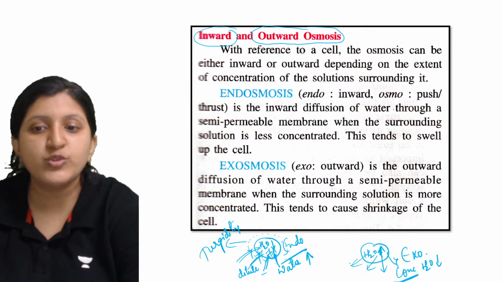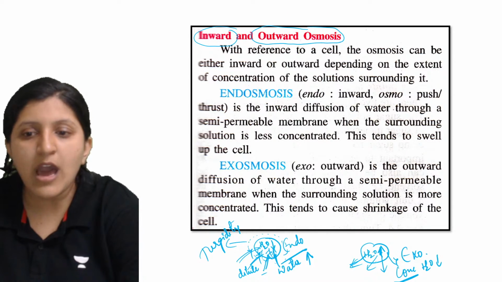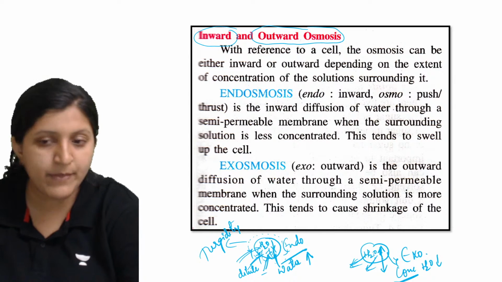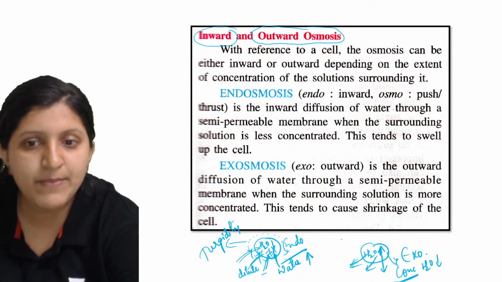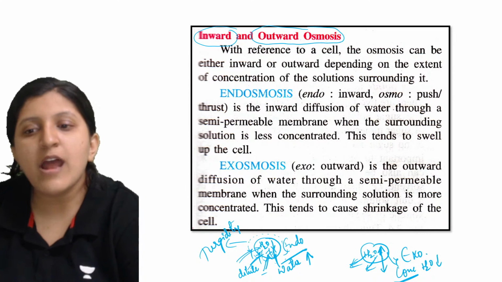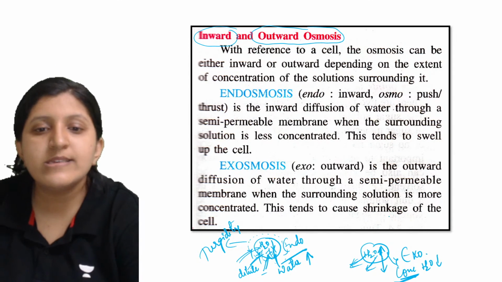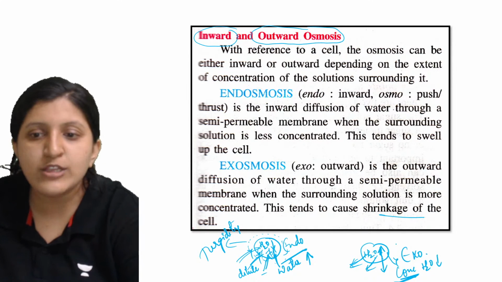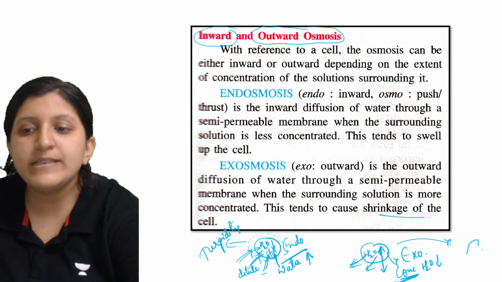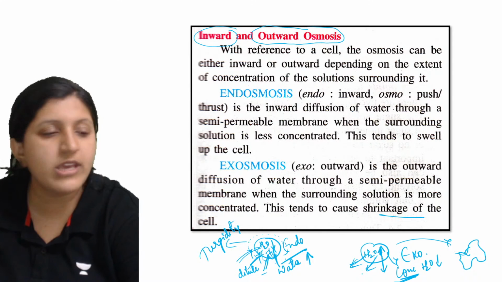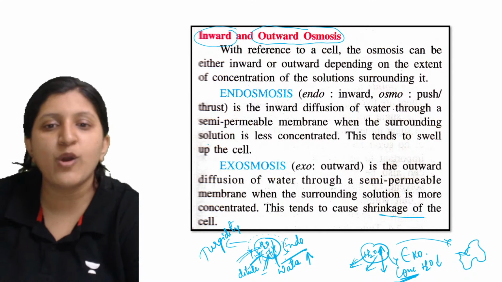This is the outward diffusion of water through a semi-permeable membrane, which is basically the cell membrane itself, and the surrounding solution is a concentrated one. So this will result in the shrinkage of the cell. After this process, you can see the cell has shrunken. Okay, so the shrinkage in the cell is because of the exosmosis that happens.